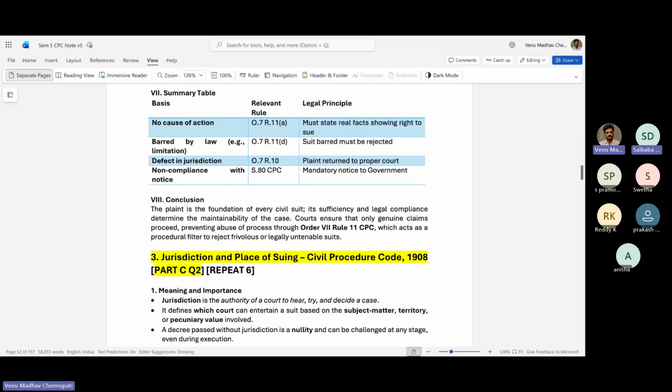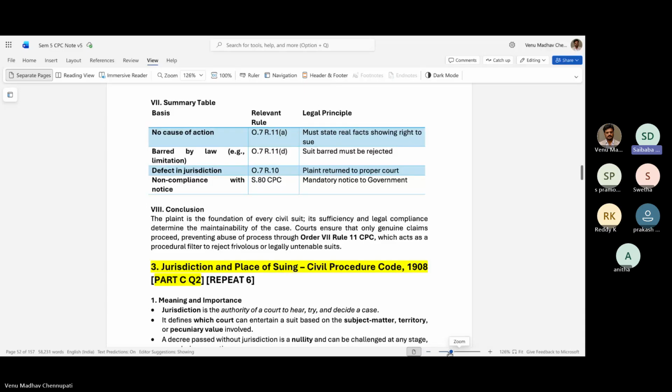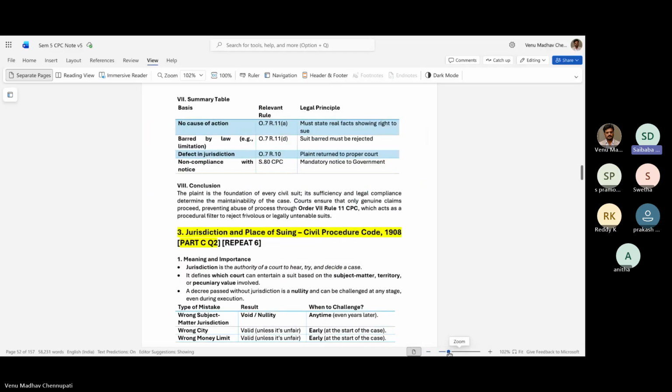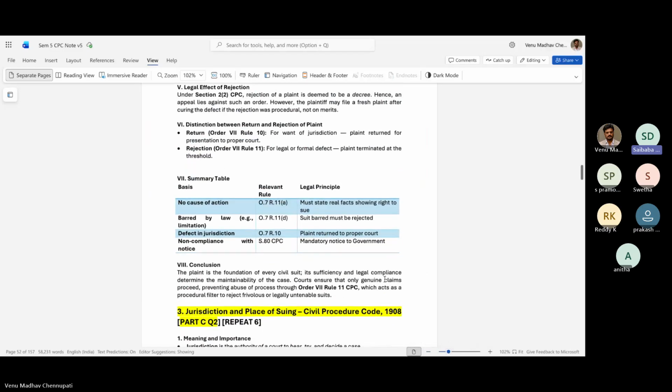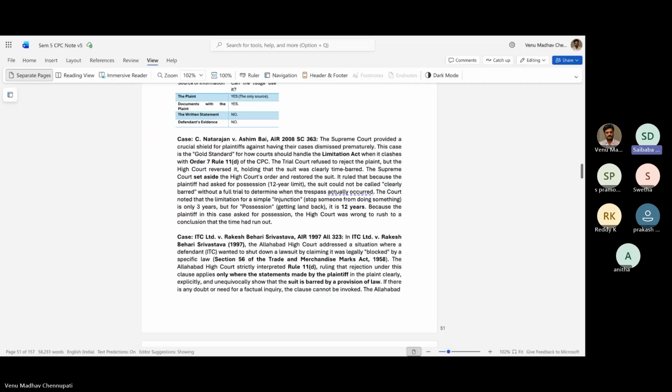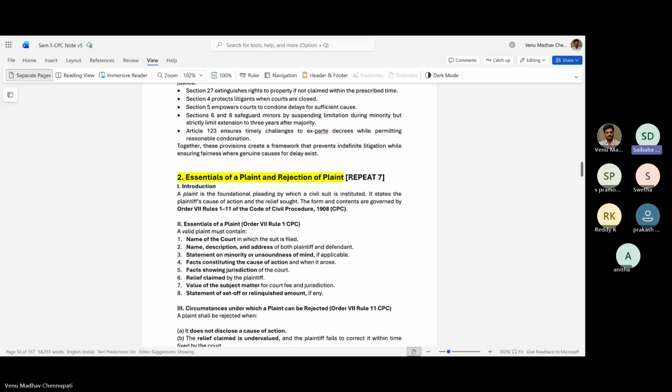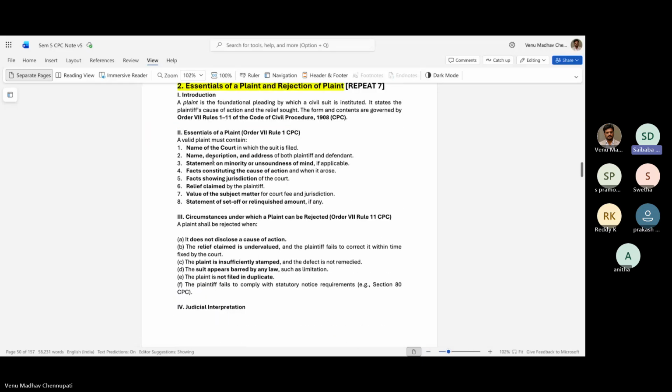I think the question is very simple. Essentials of plaint, we all know. What are the essentials that are to be mentioned in a plaint? And as per Rule 11, what are the points to be rejected, to reject a plaint? That is 11.